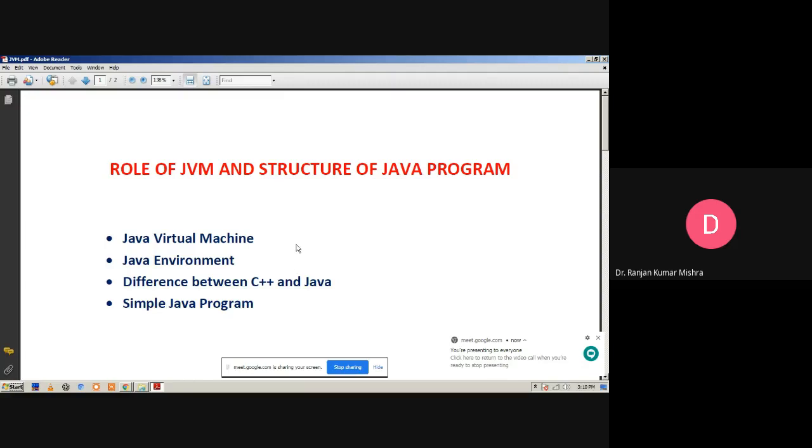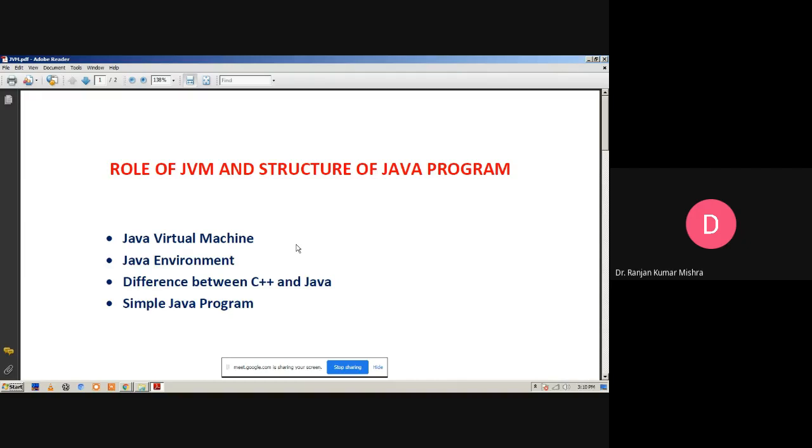Today we discuss the role of the JVM and the structure of a Java program. We already discussed the history of Java, the advantages of Java, the different features of the Java programming language, and also the object-oriented programming approach.